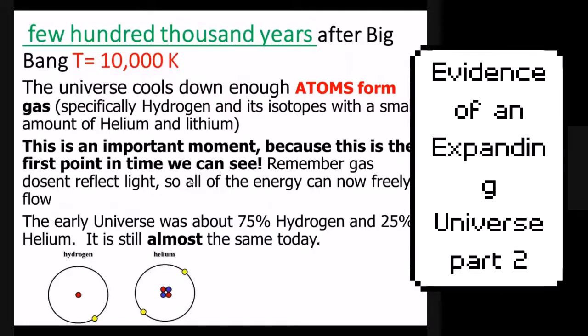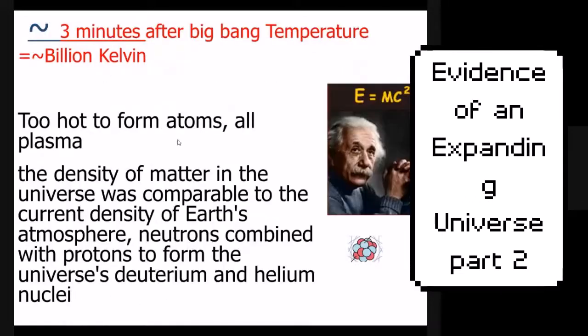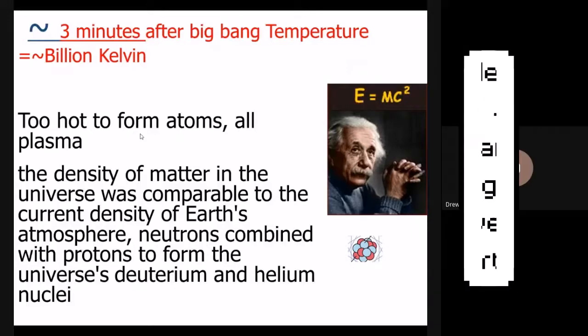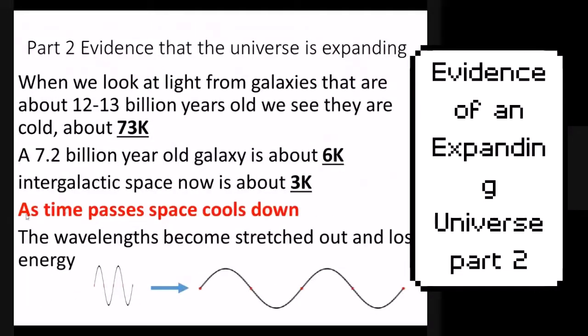Let's get even farther back in time. So about 3 minutes after, the universe should be about 1 billion Kelvin. And that's like the temperature inside of a really, really hot star. So at this point, you're definitely only having plasma. The main takeaway from this is, as time passes, space cools down because our universe is expanding outwards. And we can see that when we look at distant galaxies that are hotter than our own current galaxies nearby us.